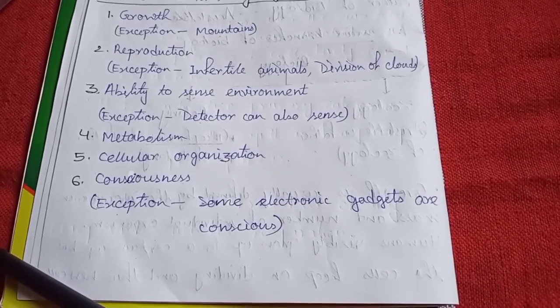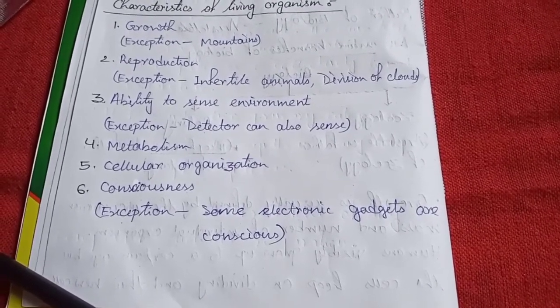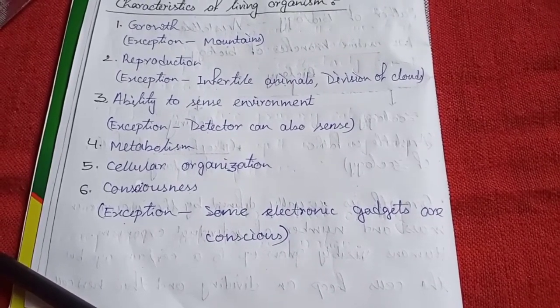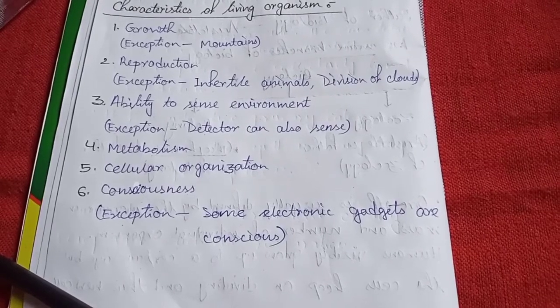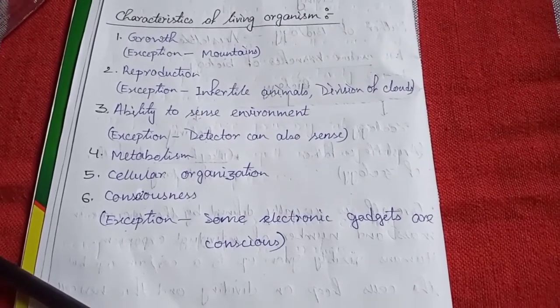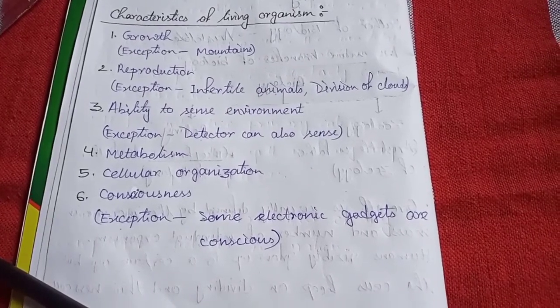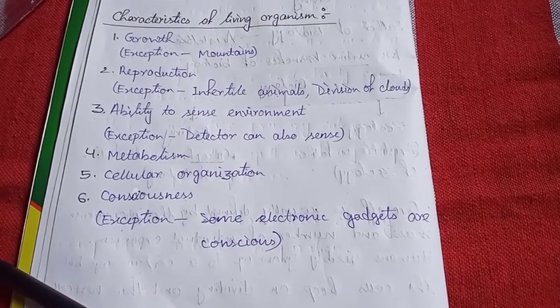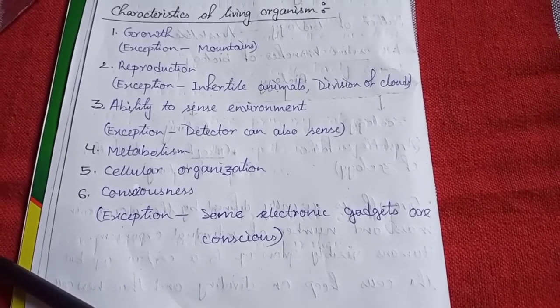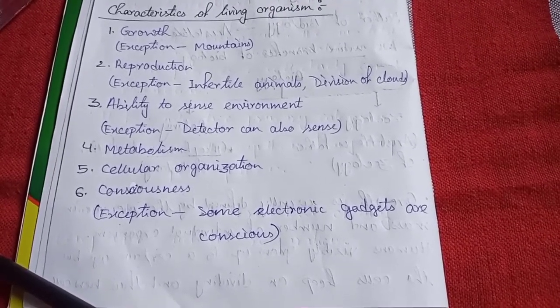The fifth characteristic is cellular organization, the organization of cells. We will talk about this in later parts. The sixth characteristic is consciousness. This is also similar to the ability to sense. Now what is the exception? Some electronic gadgets are also conscious.